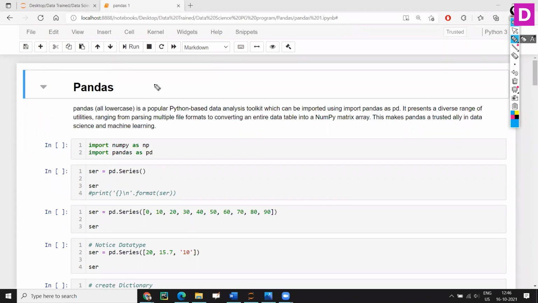Maybe the client will ask us to do some kind of operation on the data. So how are we going to achieve all these operations? How are we going to manipulate the data? How are we going to deal with the millions of records which the client is going to give us?